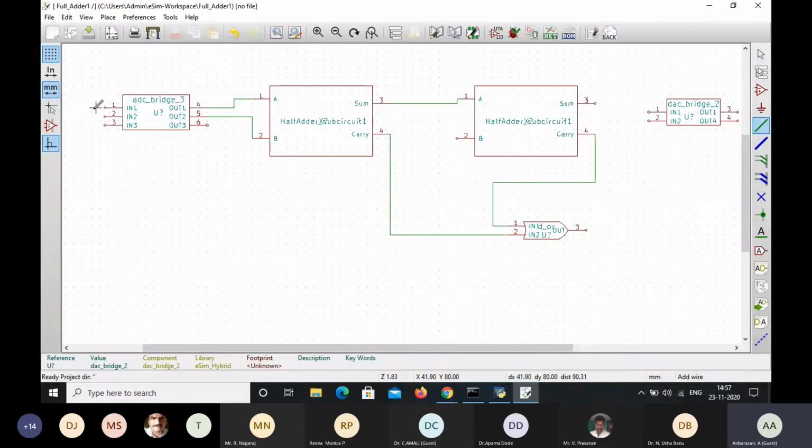Since here this terminal 1, 2, 3, here we are going to give the input A, B, and then C in, and its corresponding output sum carry from the bridge circuits is connected. So here this output, that is actually this 3 is the C in, so this is the C out. So that is connected to second terminal of this half adder subcircuit 2.